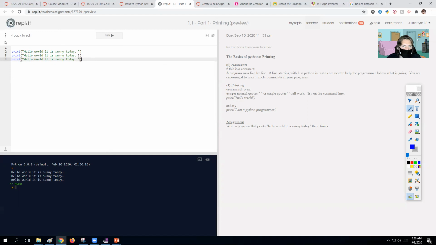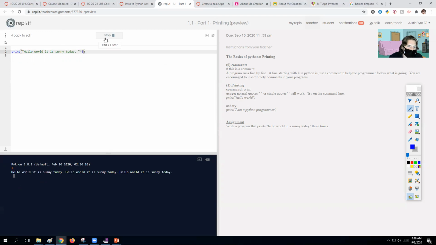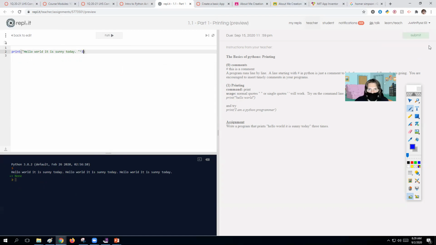Now, another way we could cheat is if you just do it once, and this is a method of the print command. If you do ×3 at the end, it types it out 3 times all at once. So there you go. When you guys get done with that, just click submit, and that will be good.